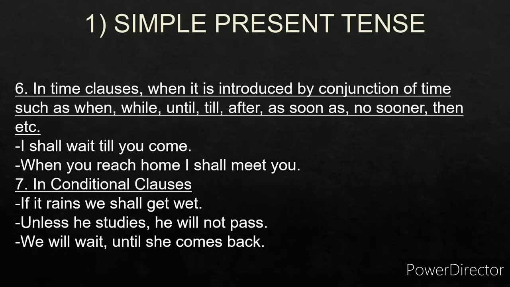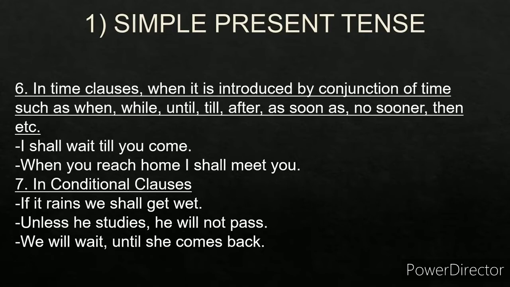Sixth one, you also have to use simple present tense in time clauses. What are time clauses? Time clauses are introduced by conjunctions of time such as when, while, until, till, after, as soon as, no sooner than, and so on. For example, I shall wait till you come. Since there is till in this, it becomes a simple present tense. This is not future tense. I shall wait till you come. Till. It becomes a simple present tense. When. When you reach home, I shall meet you. So this is again an example of simple present tense.